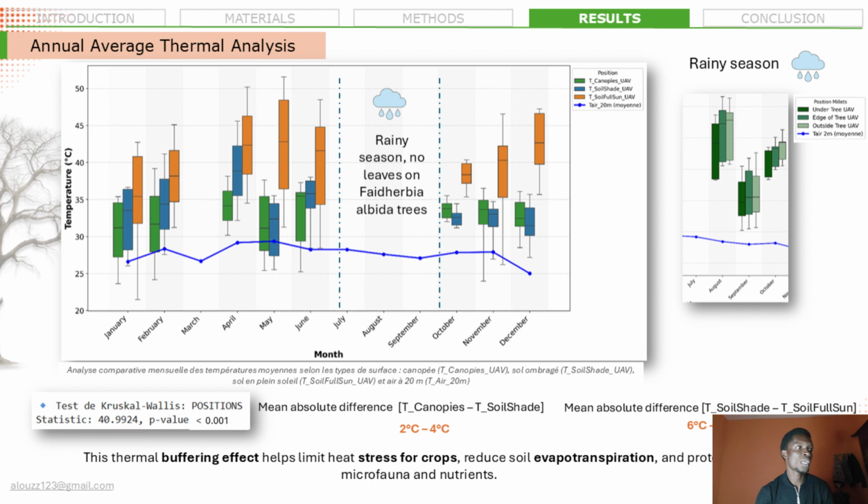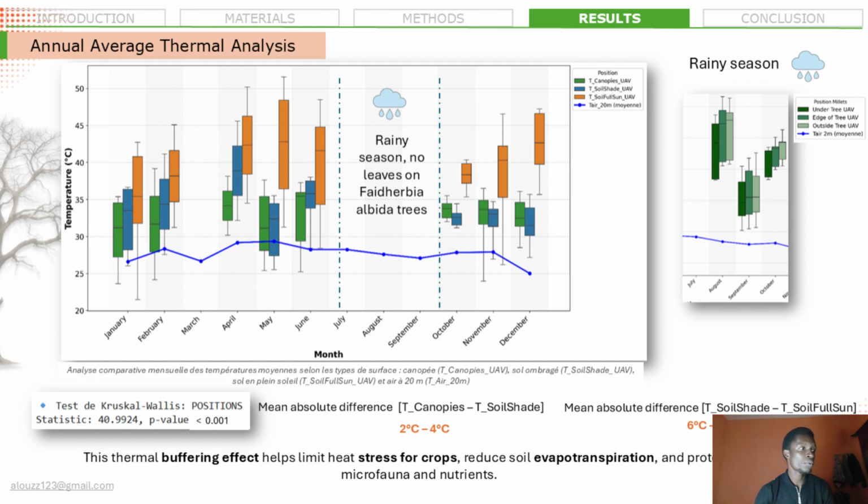The results show that throughout the year, canopy and soil under shade areas maintain moderate temperatures, generally between 22 and 35 degrees Celsius, mainly due to leaf evapotranspiration from the tree. In contrast, soil exposed to the full sun reaches much higher temperatures, creating a strong thermal difference.